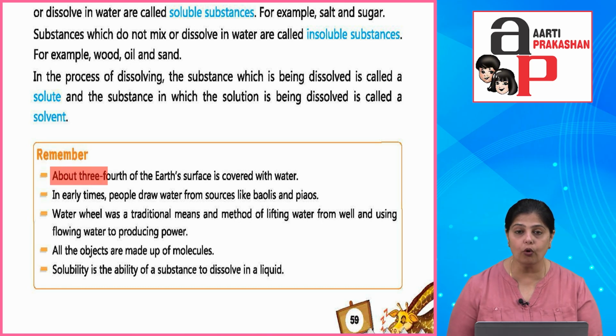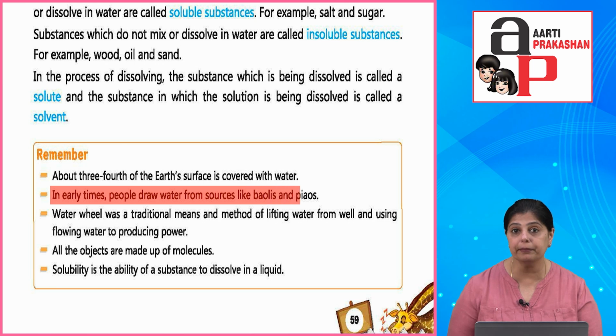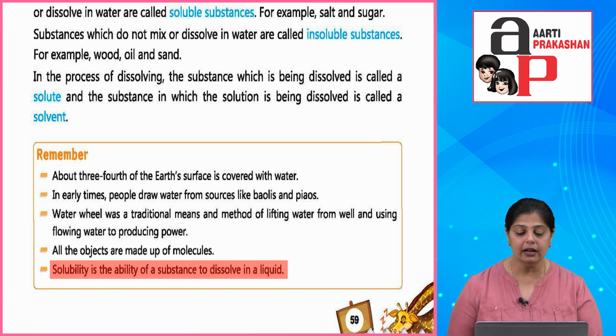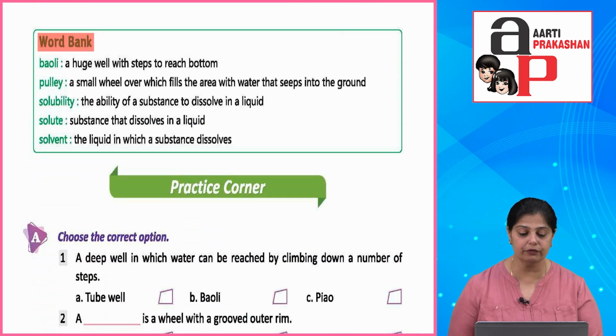Okay, about 3/4 of the earth's surface is covered with water. Okay, in early times people drew water from sources like bowlies and wells. I hope you remember about this. Water wheel was a traditional method and means of lifting water from a well and using flowing water to produce power or energy. All the objects are made up of molecules, and solubility is the ability of a substance to dissolve in a liquid. Let's look at the difficult words also, the new words that we've learned.